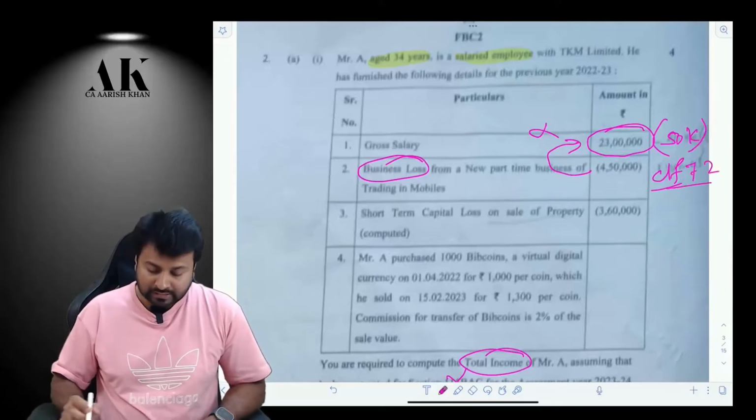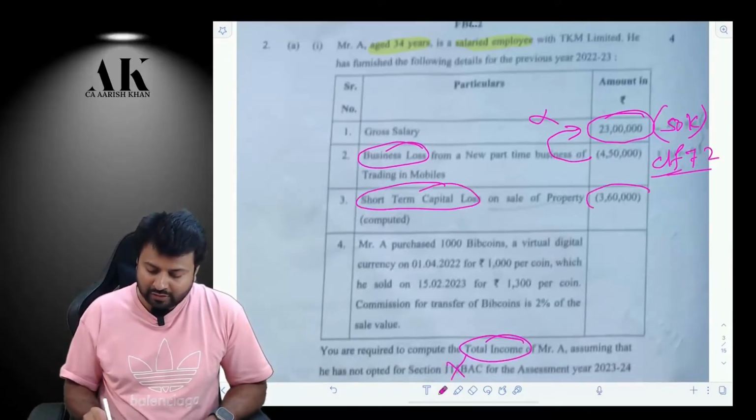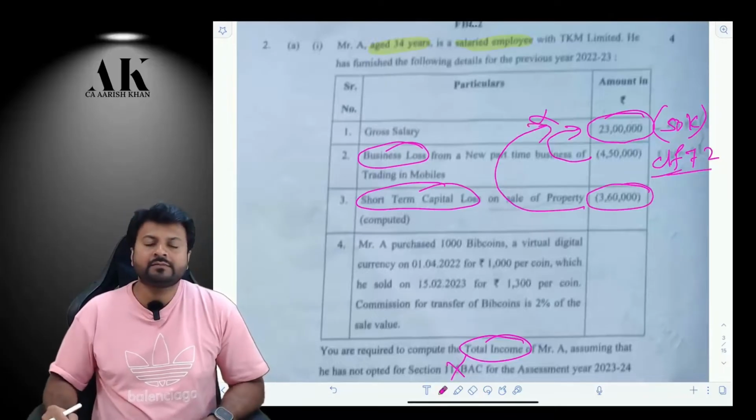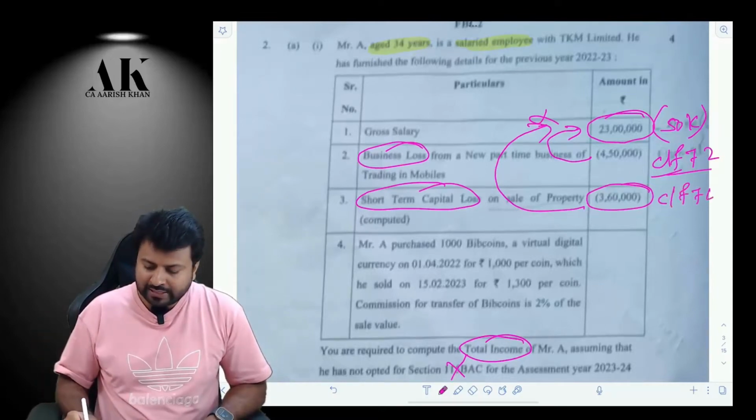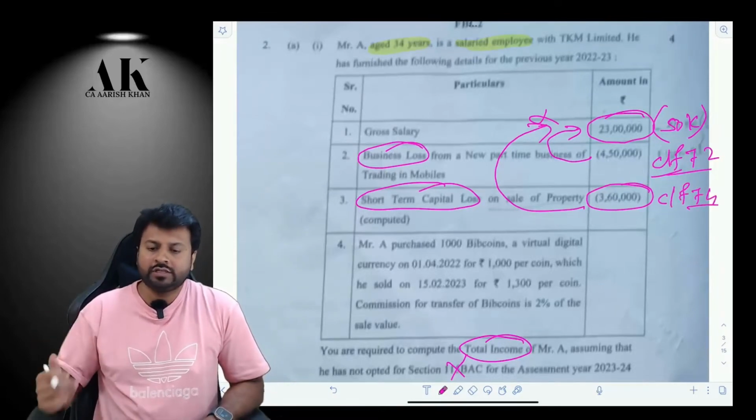Similarly, there is a short-term capital loss. This also cannot be set off against salary. In fact, capital loss can be set off only against capital gain income. It cannot be set off against other income. Therefore, this should also be carried forward under section 74. You should write a note for each and everything.